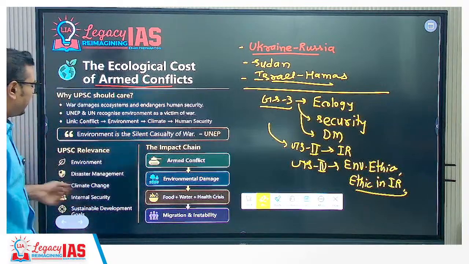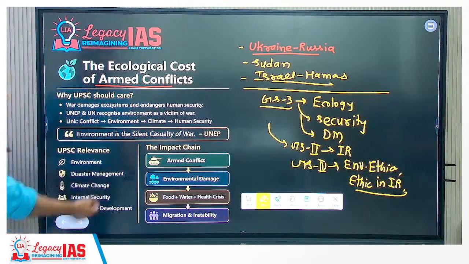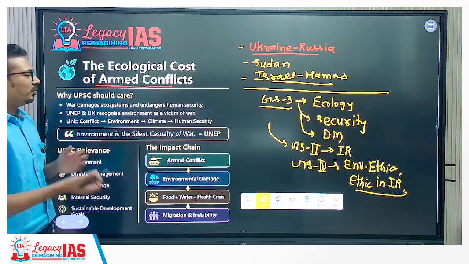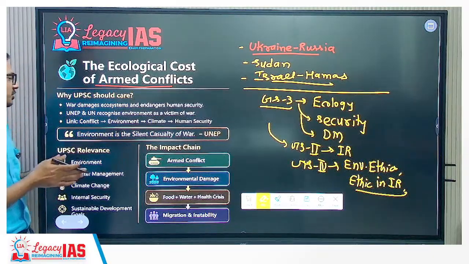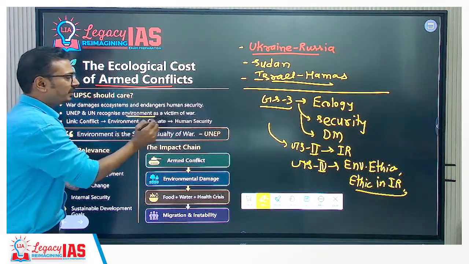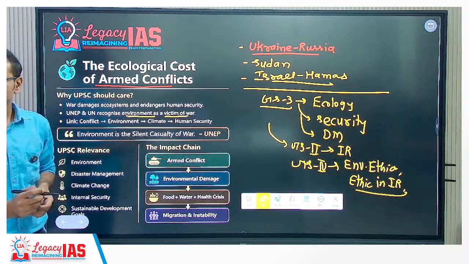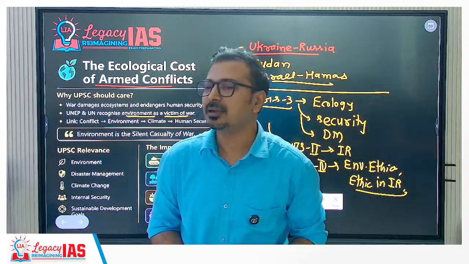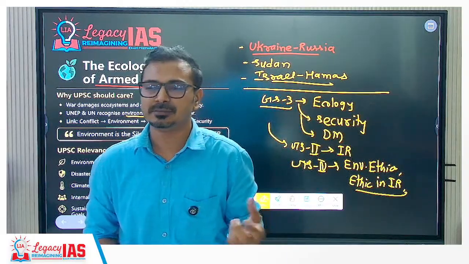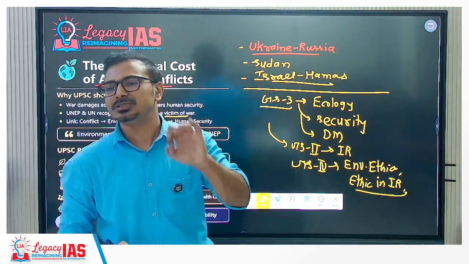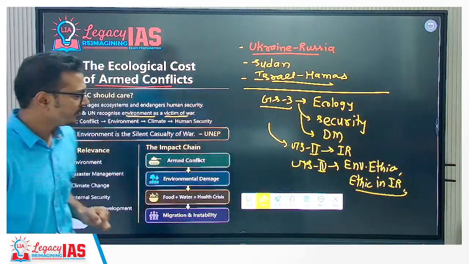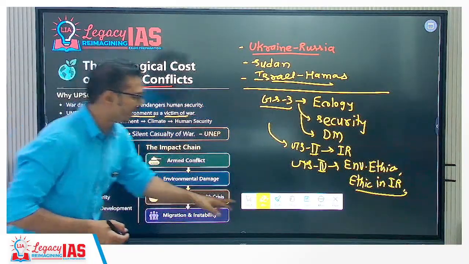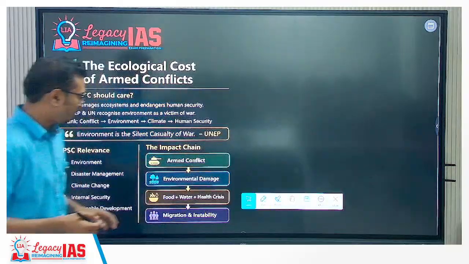So the UPSC relevance is the security aspect, and we have to understand that the United Nations has recognized the environment as a victim of war. War is not only a humanitarian disaster, rather it is also an environmental disaster. This is the way we can expect a question in the GS3 paper. Now we'll talk about the details of how it is resulting in problems.